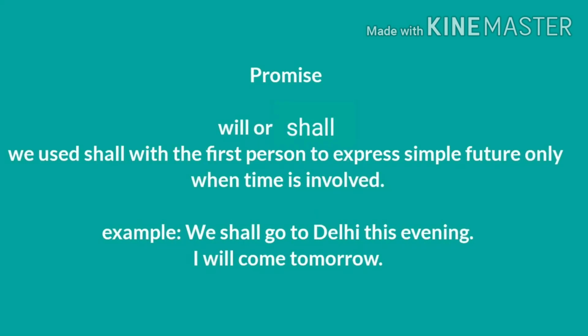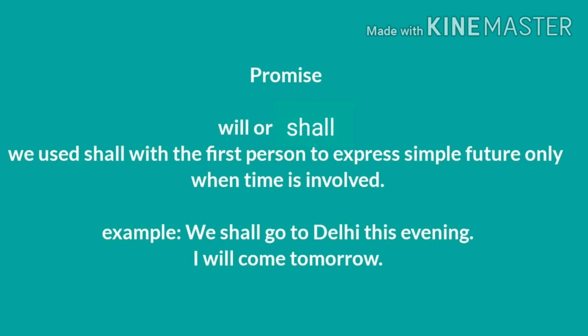For promise, we use will or shall. Normally, we use will or shall in the future tense. In the future tense, we use shall with the first person to express simple future only when time is involved. For example, we shall go to Delhi this evening.